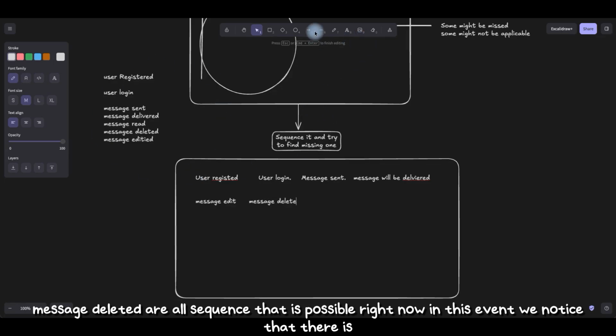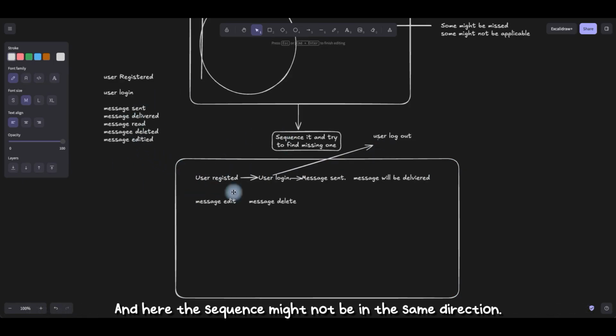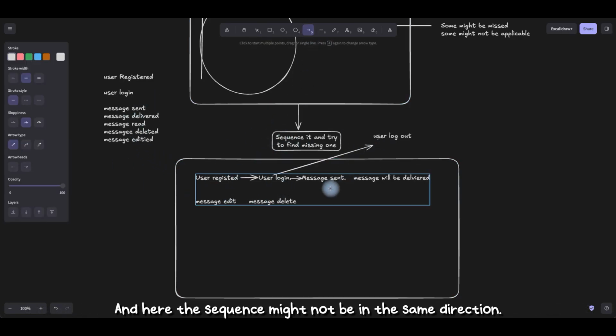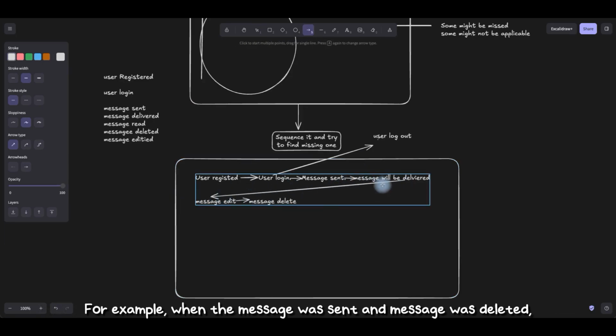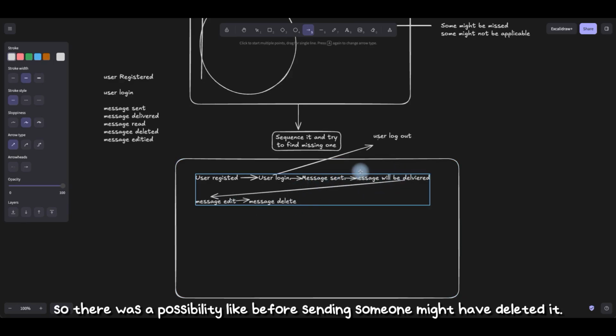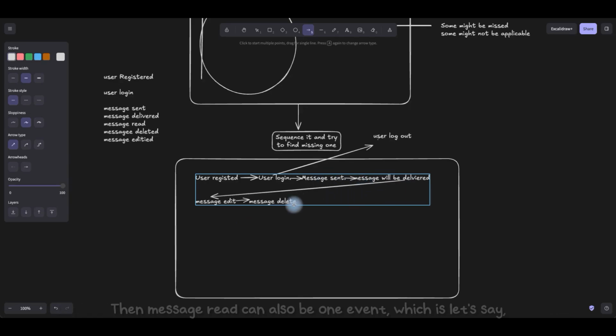Now in this we notice that there is one missing event. Once the user logs in, there is a possibility of the user logging out as well. So this is one missing event, and here the sequence might not be in the same direction. There is a possibility of a different direction, or multiple directions. For example, when the message was sent and the message was deleted, someone might have deleted it before the message could be delivered. So that is another possibility.